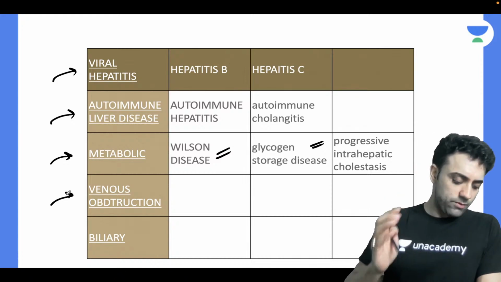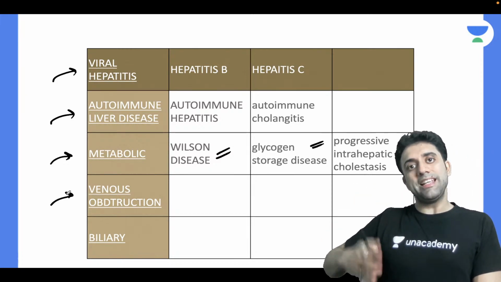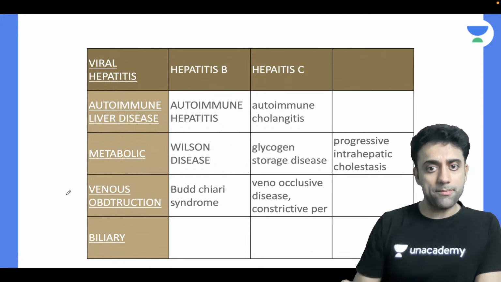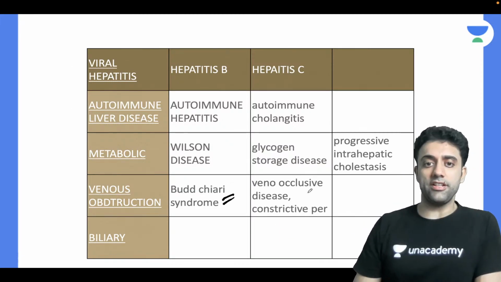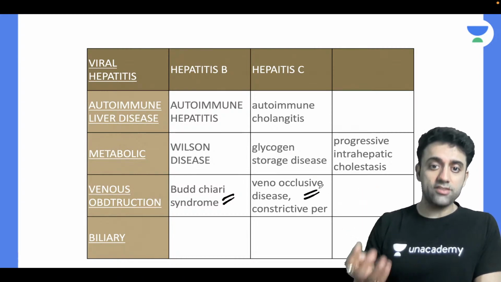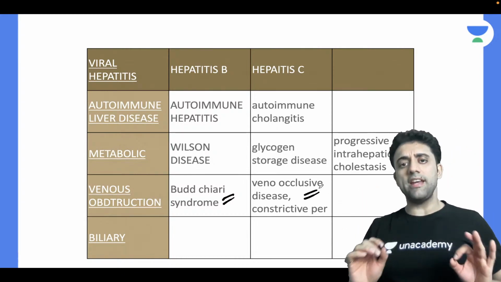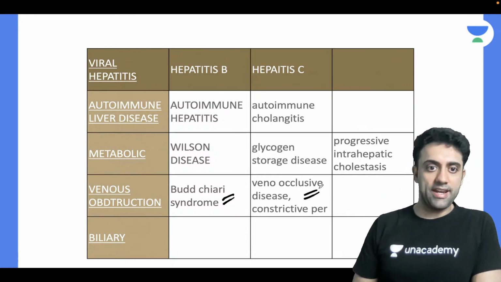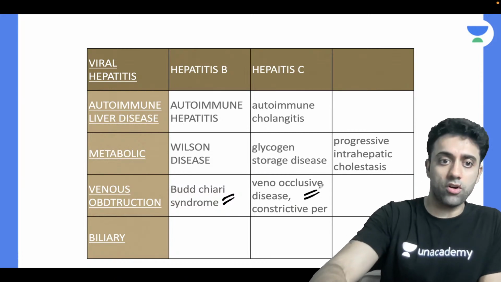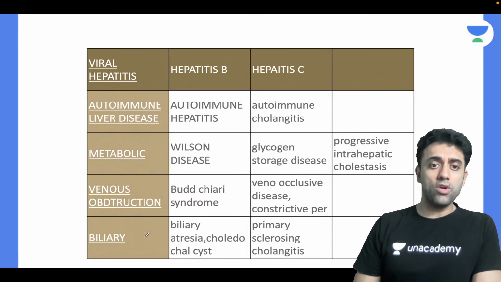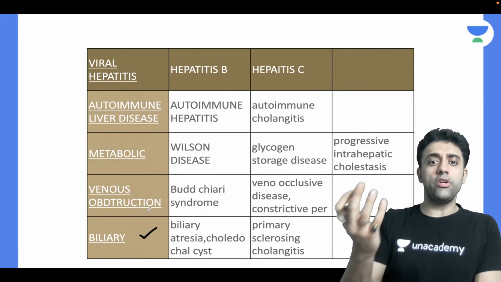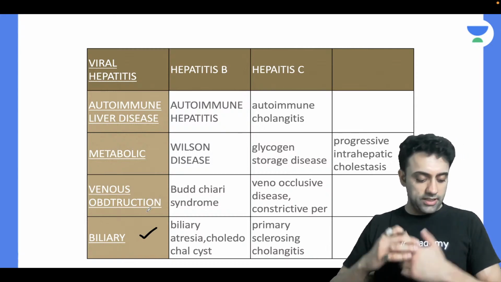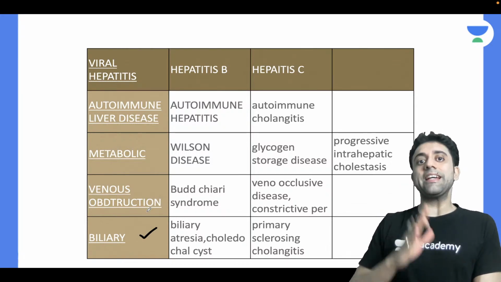Venous obstruction: can anyone tell me any venous obstruction problem that can lead to chronic liver disease? Have you heard of portal hypertension or anything? Yes, very good. Budd-Chiari syndrome, any veno-occlusive disease, or constrictive pericarditis. So in general, Budd-Chiari syndrome and veno-occlusive diseases are the venous obstruction problems causing chronic liver disease. And last but not the least, biliary: extrahepatic biliary tract, biliary atresia, choledochal cyst, or primary sclerosing cholangitis. So these all are the causes of chronic liver disease.